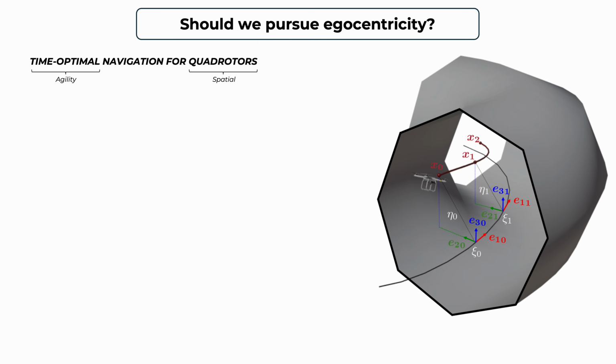The first one is that aiming for time optimality is a great way to see if egocentricity is able to achieve the aggressiveness and the agility that we want for our robotic systems. The second reason is that we've picked quadrotors because they allow us to operate in the 3-dimensional space. This relates to the fact that a lot of the contributions that we will present are considerably more difficult in the spatial domain, and therefore picking a platform that operates in this domain was of paramount importance.